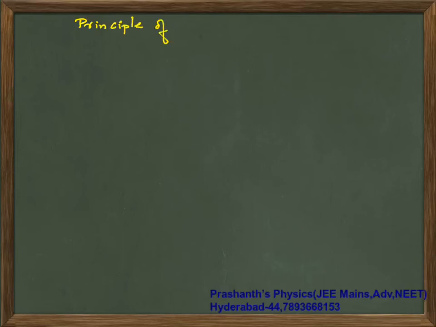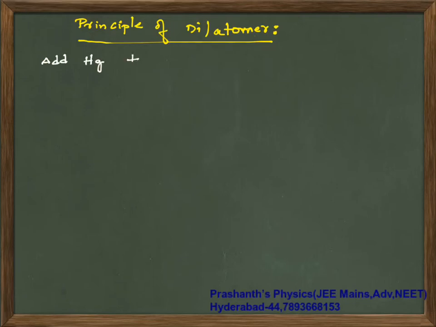Principle of dilatometer. What does dilatometer mean? Dilatometer is the instrument which actually measures the increase in volume, the real expansion it will give, when you are taking a liquid in this dilatometer. So what is this dilatometer setup? I will tell you. What we do is we add mercury to the bottom of the container.